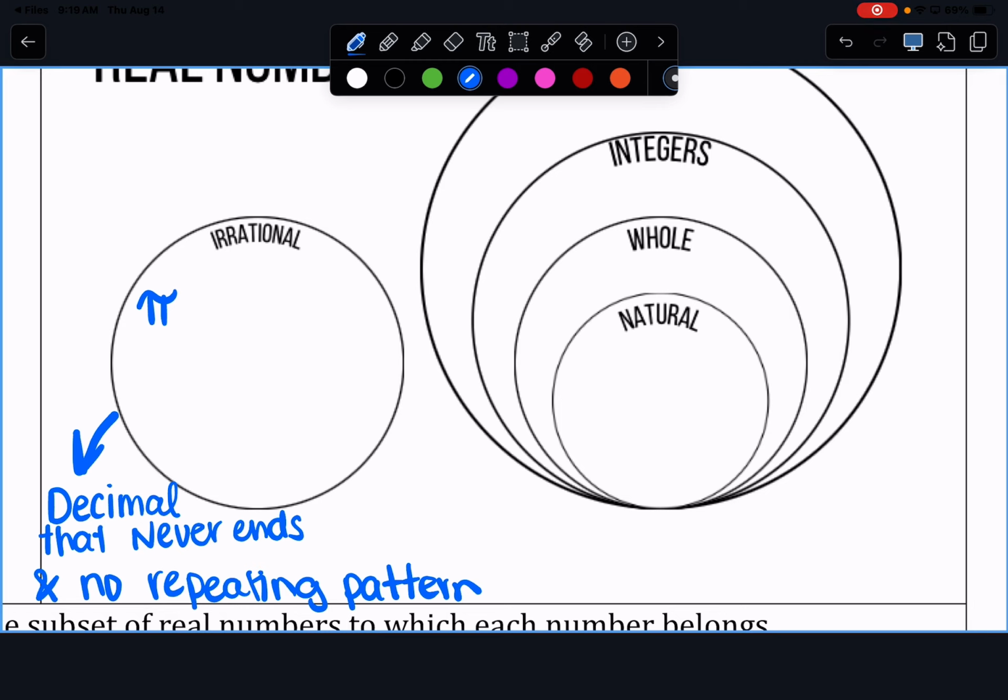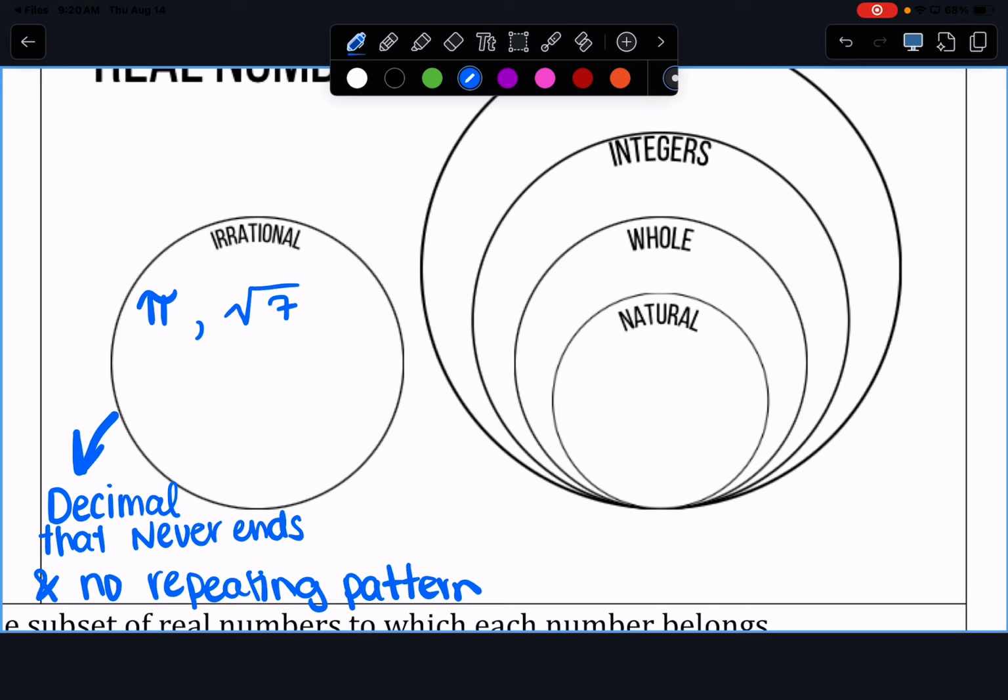Now there are some other numbers that are automatically going to be irrational. If we try to take the square root of any number that's not a perfect square, those are going to be irrational numbers. What's a number that's not a perfect square? 7. If I try to take the square root of 7, I get 2.645751311, and that's just what my calculator will tell me. That is an irrational number.